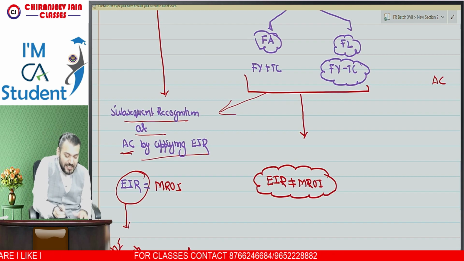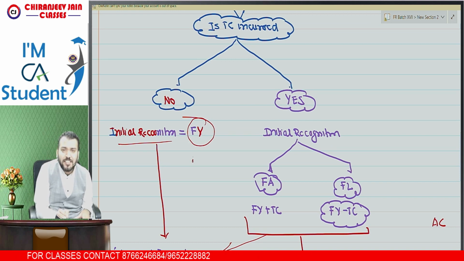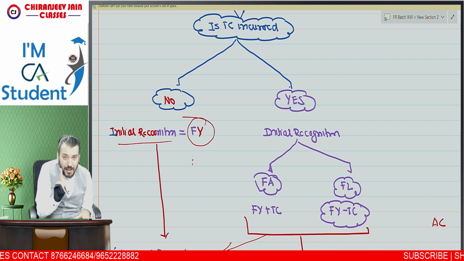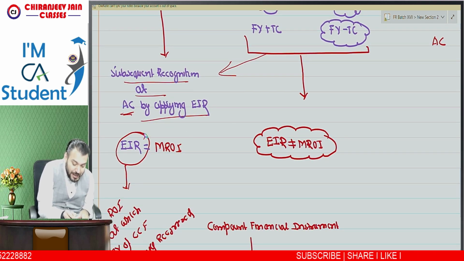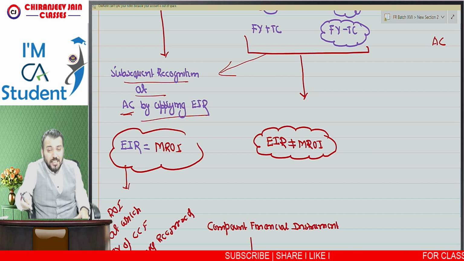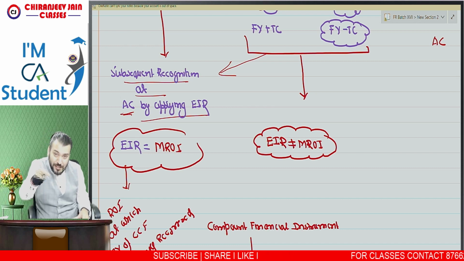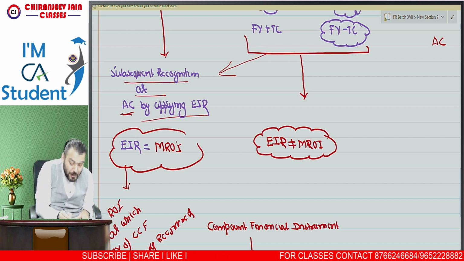So can I say in this case, when there was no transaction cost, initial recognition is done at fair value, and EIR will be equal to market rate of interest? Because at market rate of interest, the present value of contractual cash flow will be equal to the initially recognized amount. So when there is no transaction cost, the initially recognized amount is fair value, and in that case EIR will always be equal to market rate of interest. It means interest expense will be calculated using EIR, and EIR will be equal to market rate of interest.